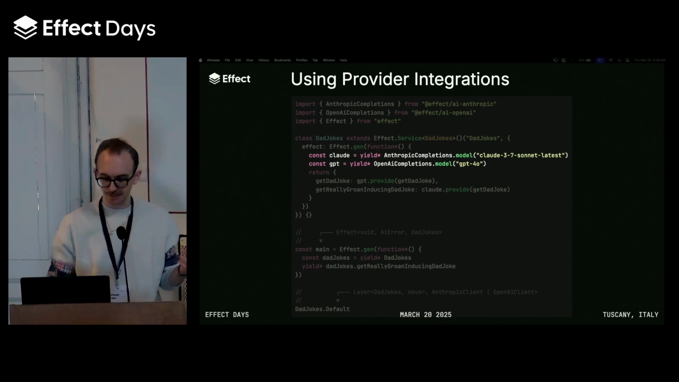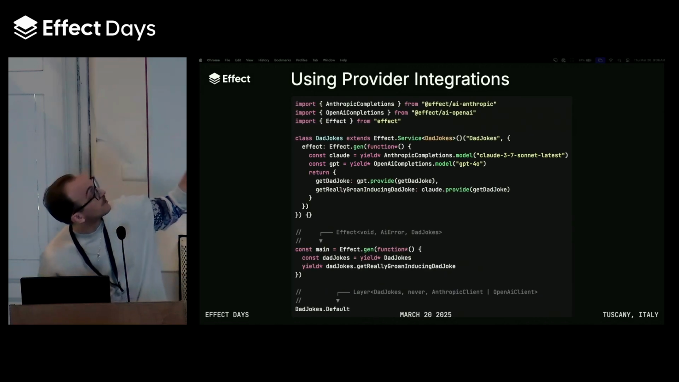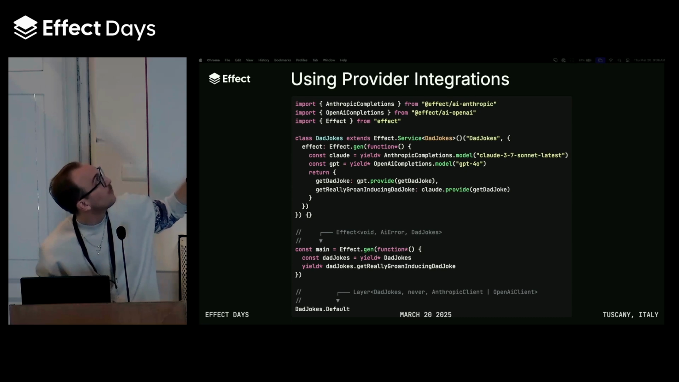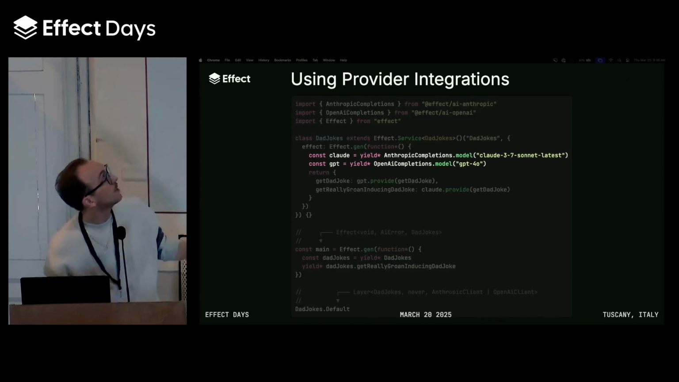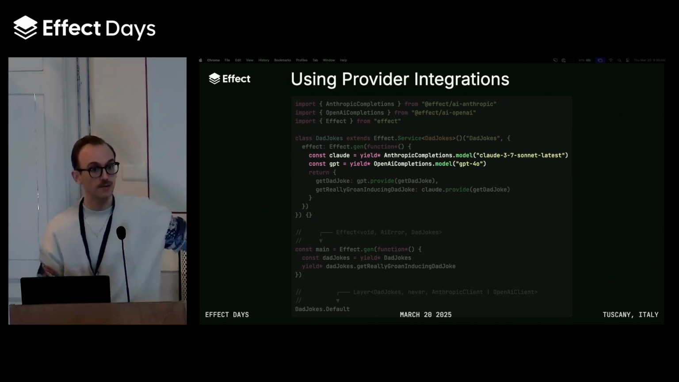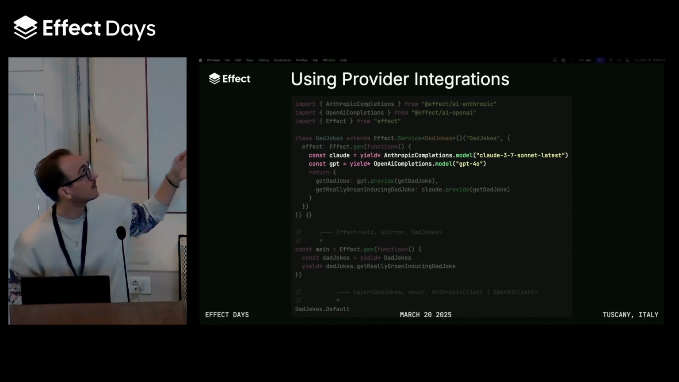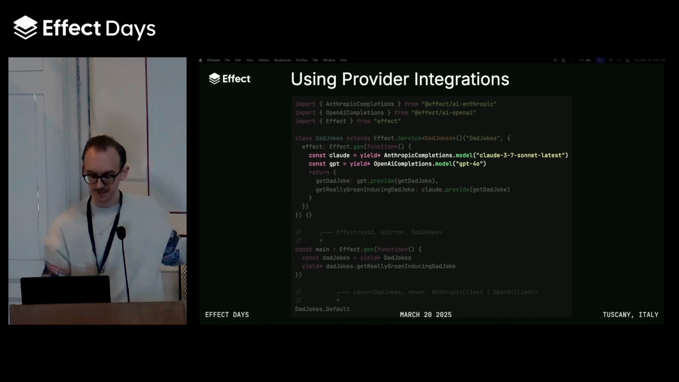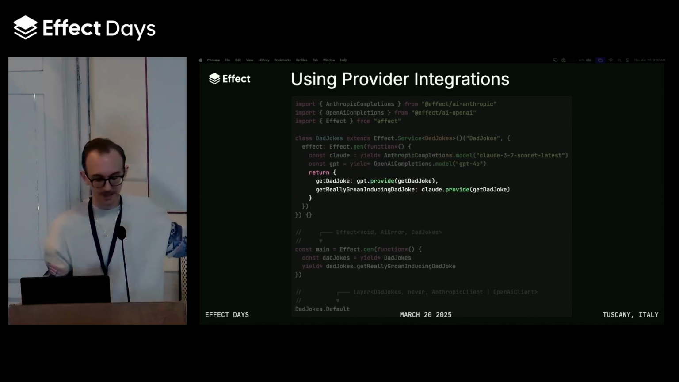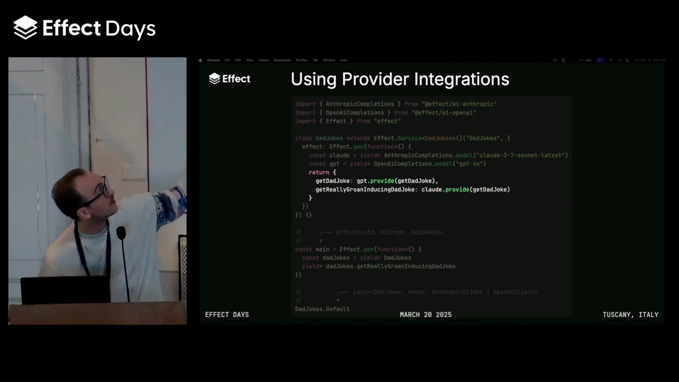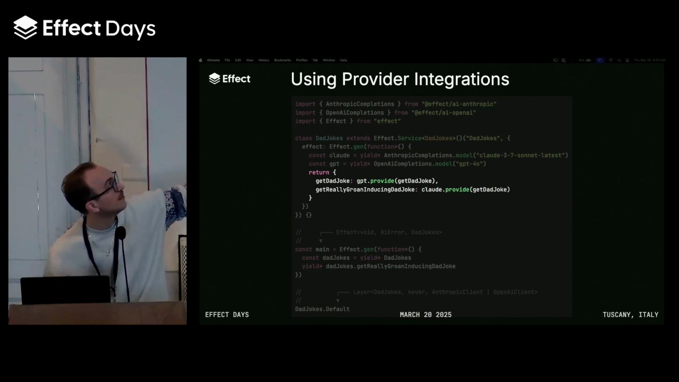So in this case, we've got our dad jokes service here. Great name for a service. And inside the constructor for that service, we first build our two models. So now we've built these two models and we can use them in the actual interface that we expose as part of this service. So for get dad joke, if we want to get a really groan-inducing dad joke, we can provide Claude to that one.